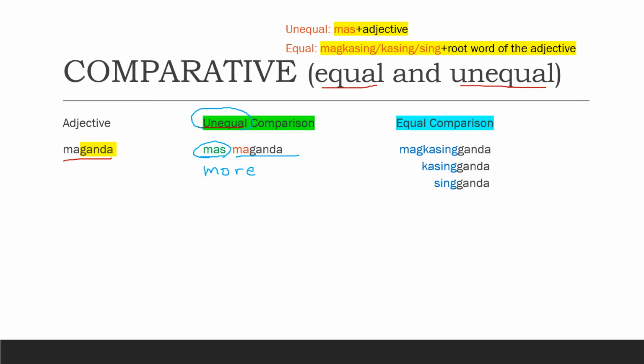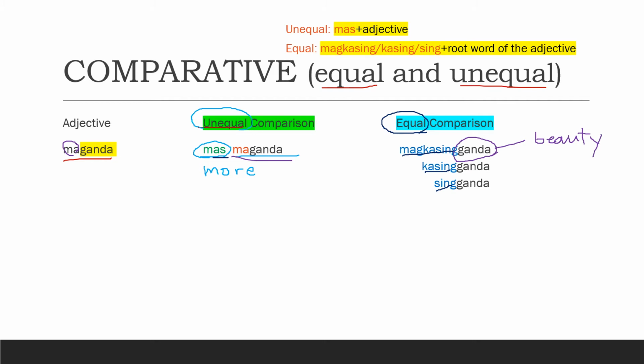On the other side, we have here the equal. When we say equal, they're just the same. So instead of mas, we use magkasing, or it could be kasing or just sing. And take note, we do not use the adjective, but instead we use the root word. The root word ganda, which means beauty, right? And if we add the prefix ma, it means beautiful.